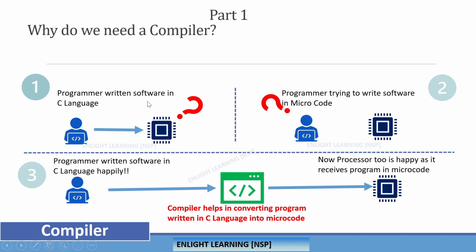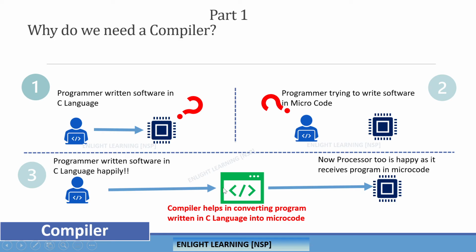So programmers are comfortable writing the program in high-level language, but the processor requires the program in microcode, meaning machine language, where the programmer is not comfortable and might feel difficulty in writing that particular code. So what is the solution then? Let the programmer write the program in whichever language he is comfortable with, like a high-level language. And we have a catalyst here.